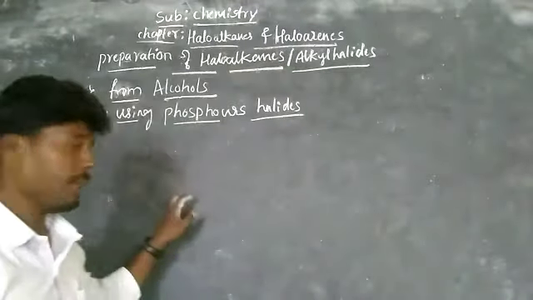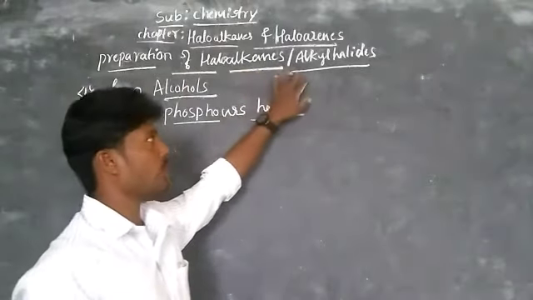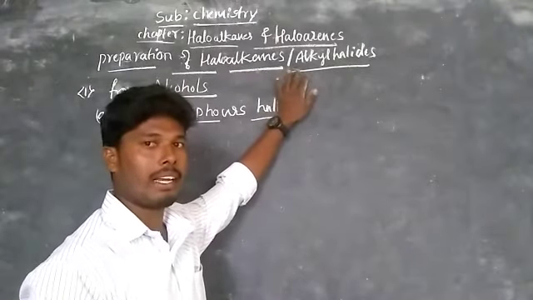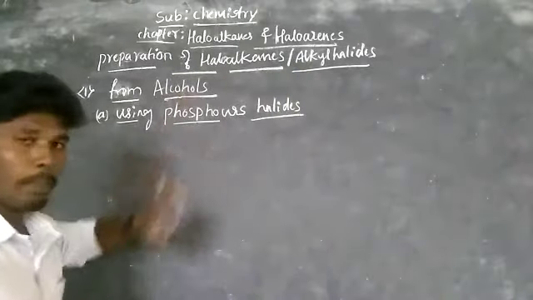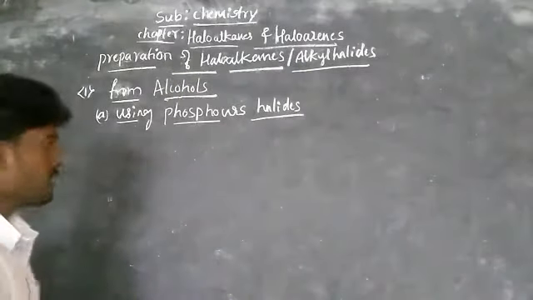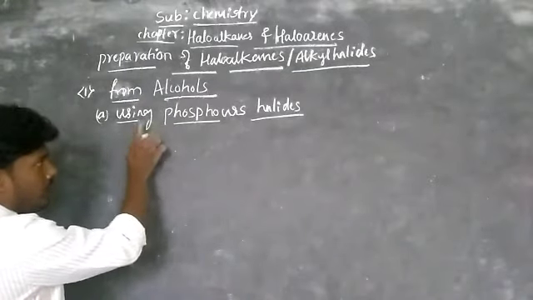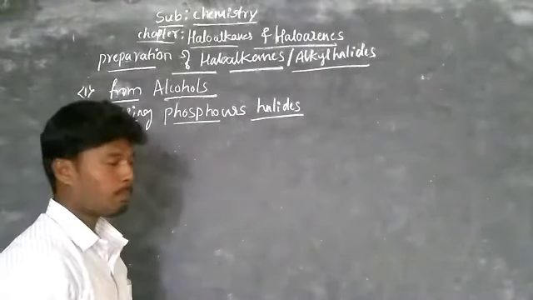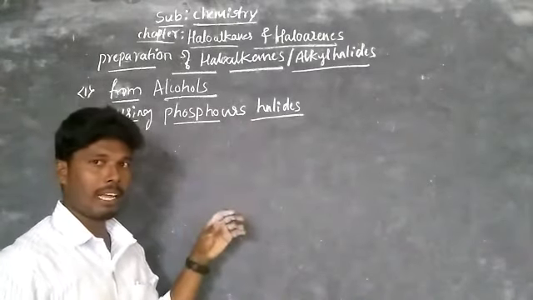The next concept is methods of preparation of haloalkanes, which we also call alkyl halides. Alkyl halides or haloalkanes, both are the same. We are going to prepare them. Now the first method is from alcohols, using alcohol and phosphorus halide. Either we take phosphorus trihalides or phosphorus pentahalides.